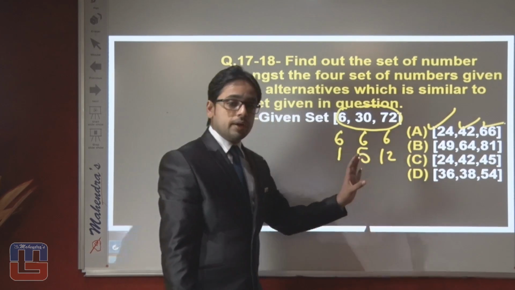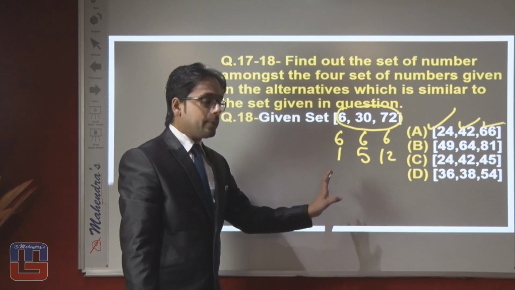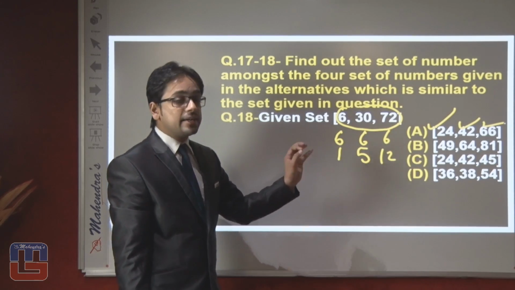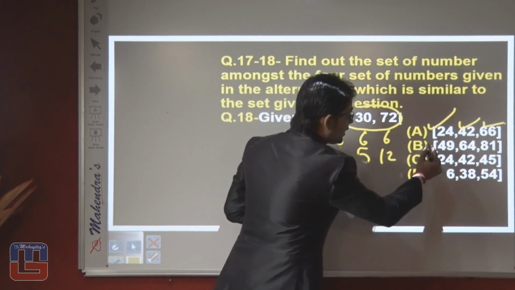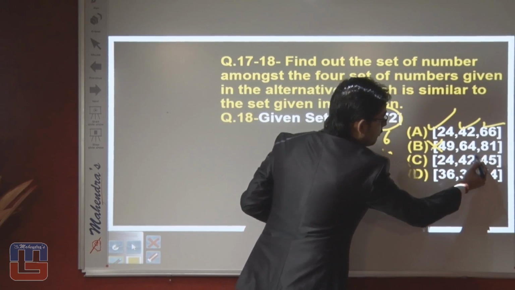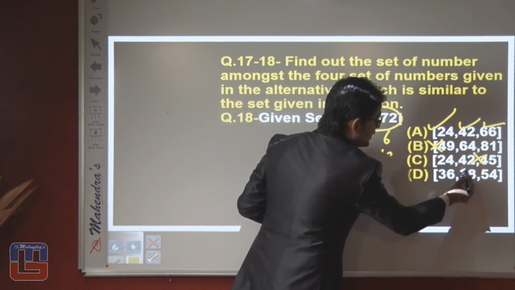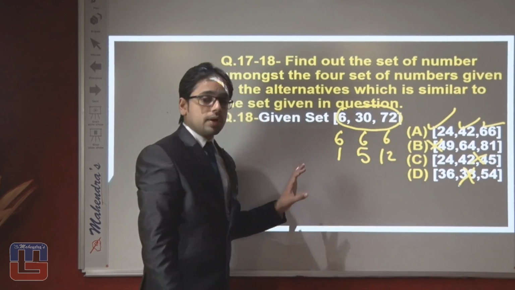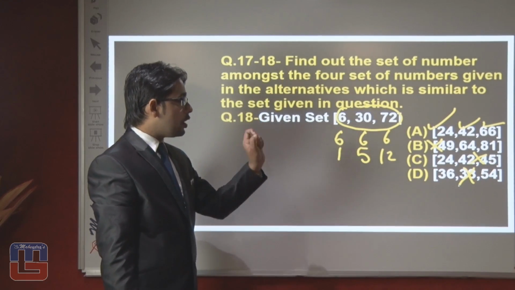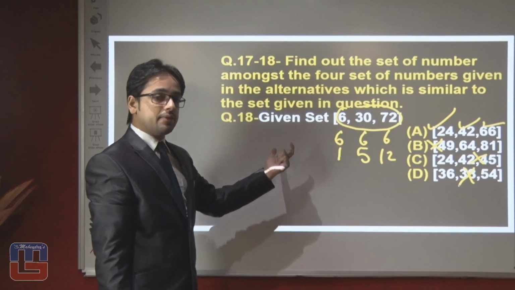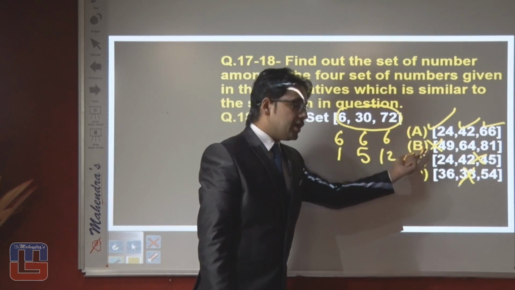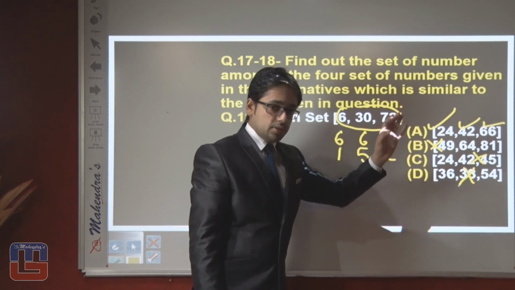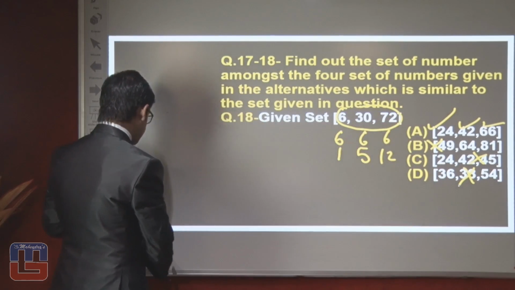If another option should be divisible by 6, now we have to think again differently. You can see 49 cannot be divisible by 6, 45 cannot be divisible by 6 and 38 cannot be divisible by 6. So what correct answer will we get? The correct combination of this given set is option number first, that is 24, 42 and 66. Let's move on toward the next question.